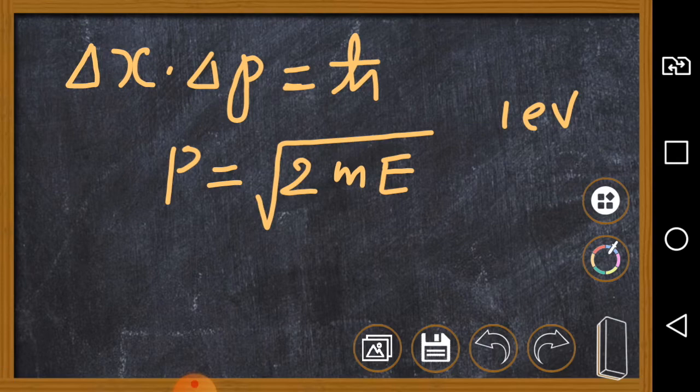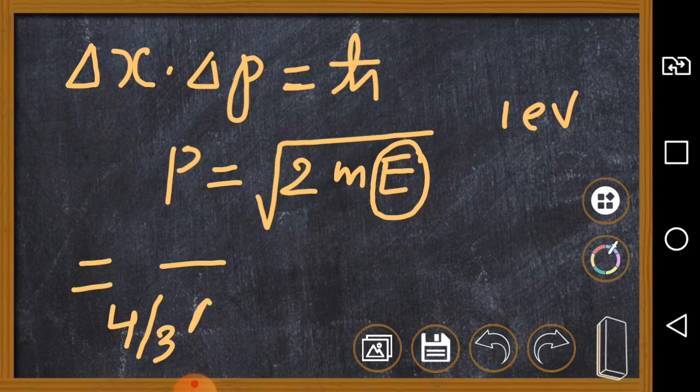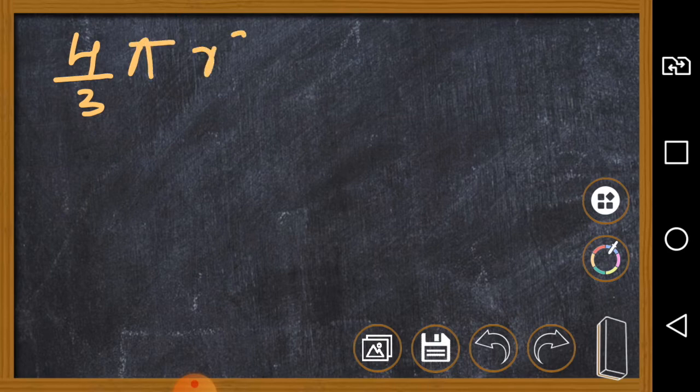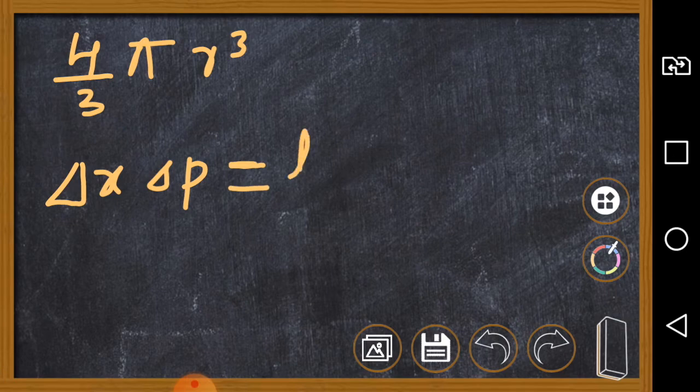We are calculating the momentum of 1 electron. Using that E, calculate p, then we get some value. Then we find the volume. Volume is 4/3 pi r cube, and since there is an uncertainty relation, delta x into delta p approximately equal to h cut,